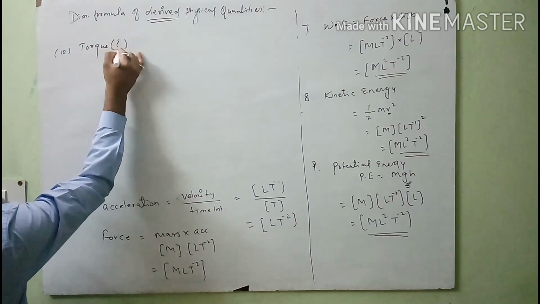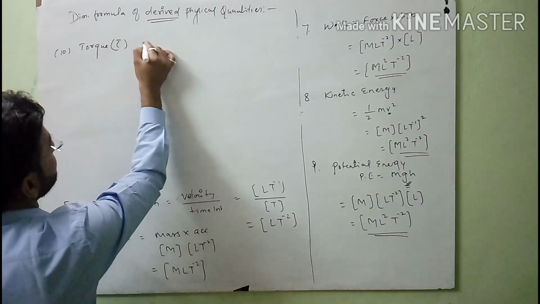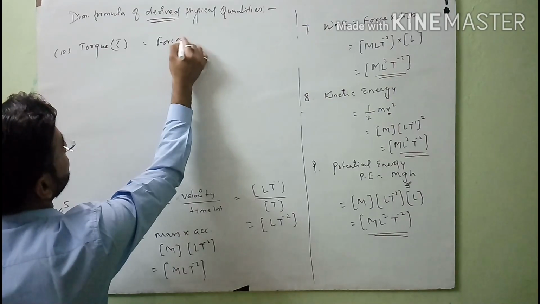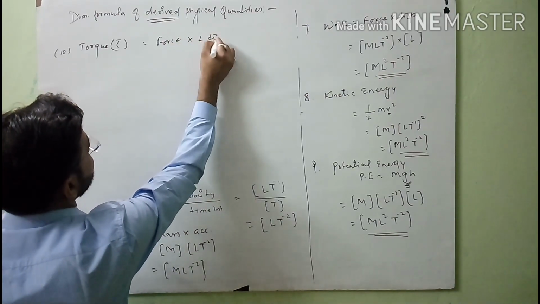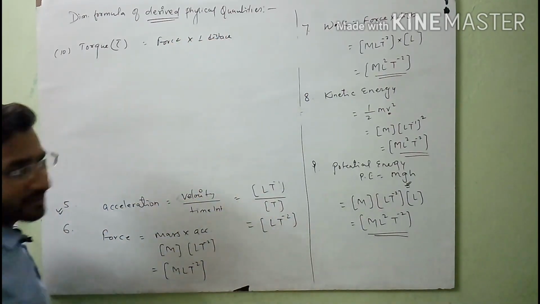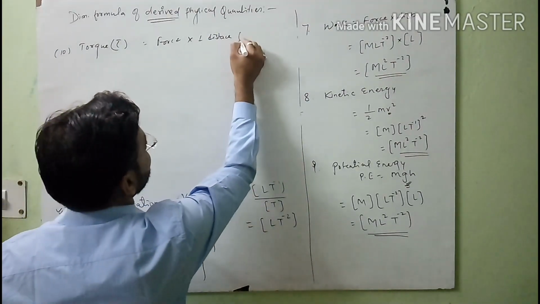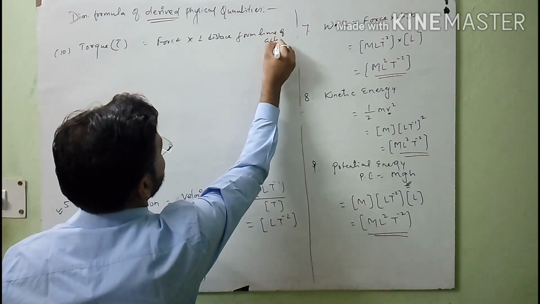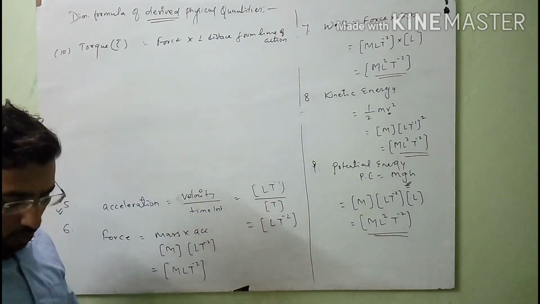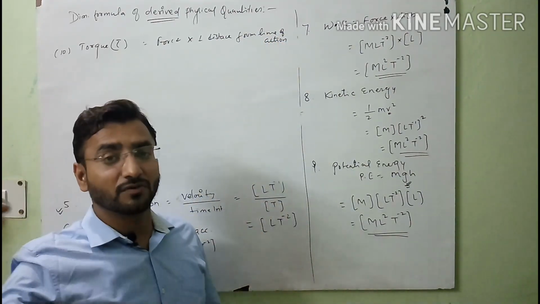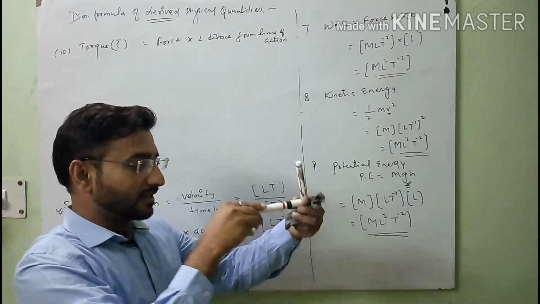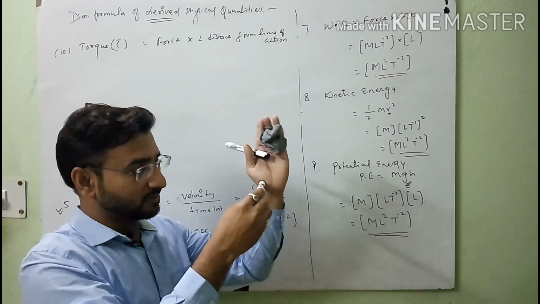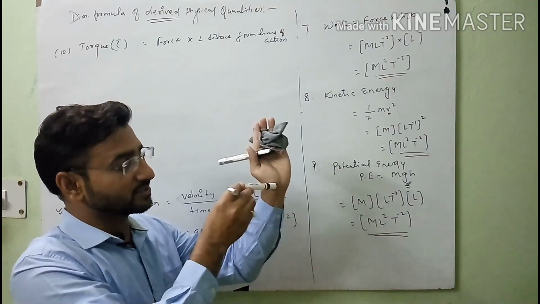When this torque, which is denoted by tau, is equal to force into the perpendicular distance from the line of action. It means when you open the door from the corner or from the handle, you will see the movement of the door with respect to a fixed axis, which is called the line of action.